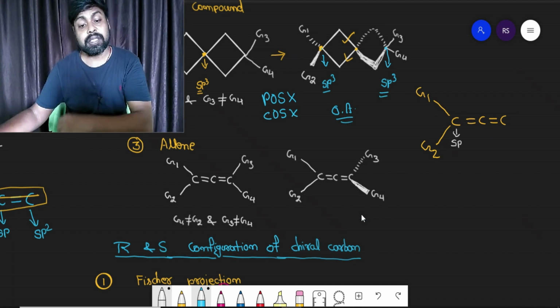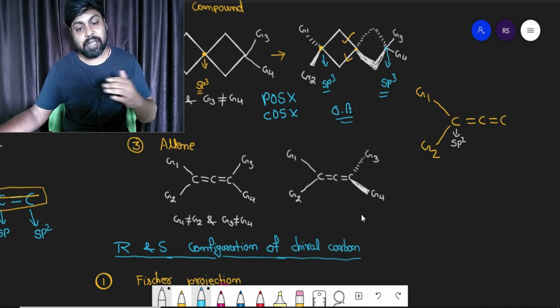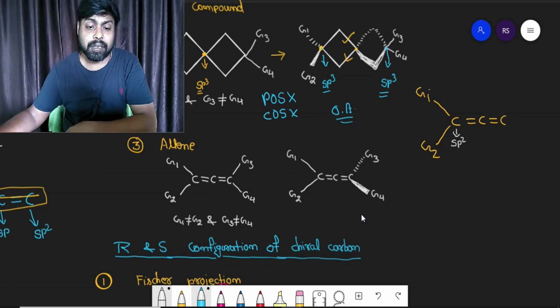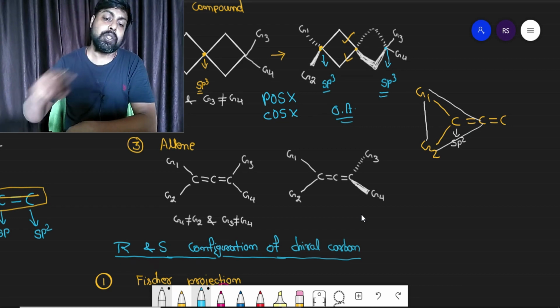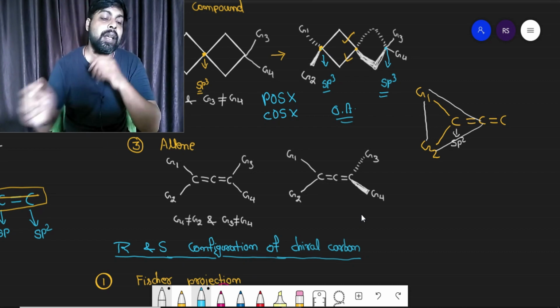Around this sp2 hybridized carbon atom, whatever surrounding atoms are there, join them and you will get a trigonal planar shape. That means G1, carbon number 2, G2 and again G1. If you join these three, you are going to get a trigonal planar shape, right? Now next,